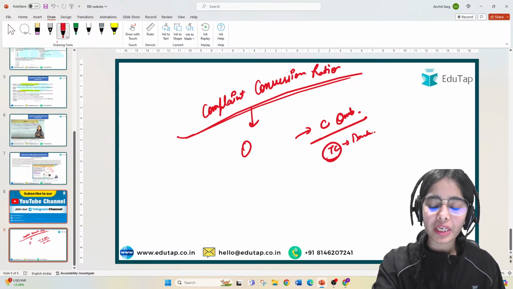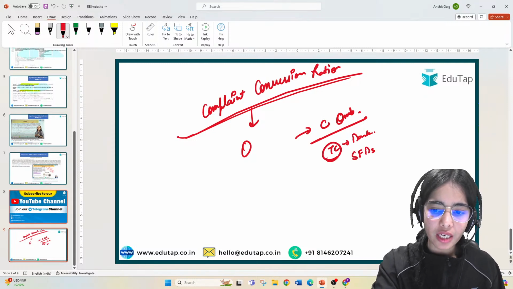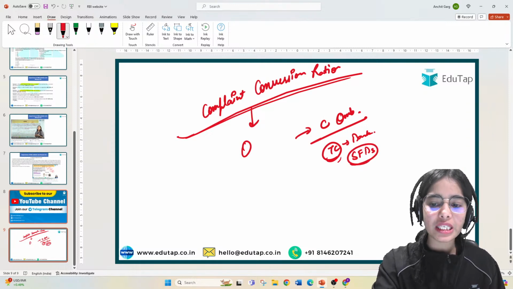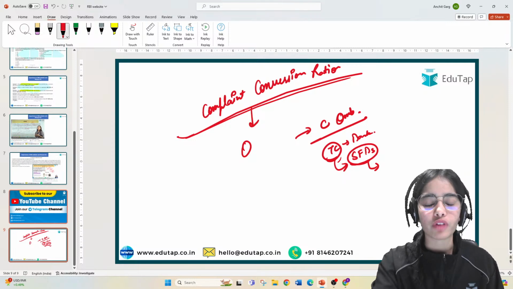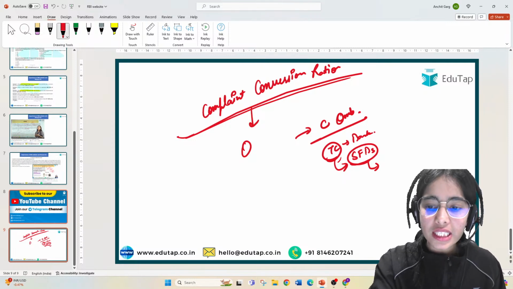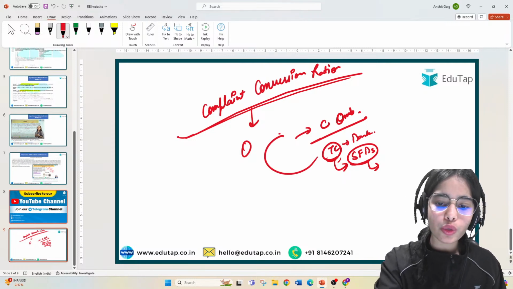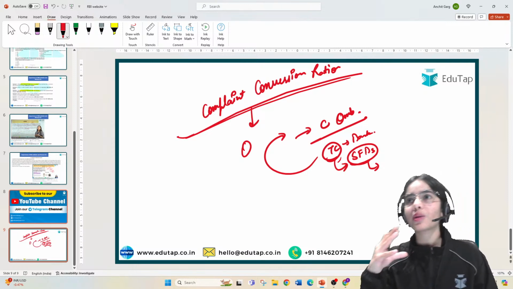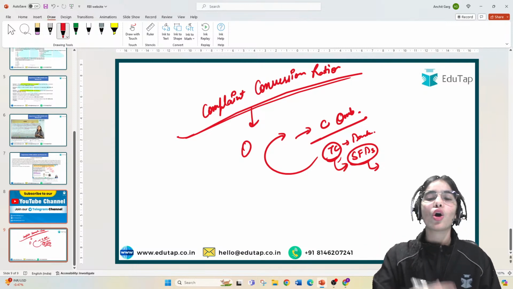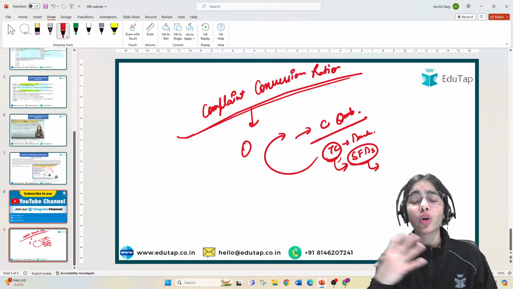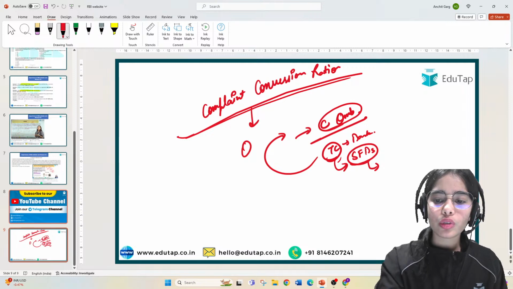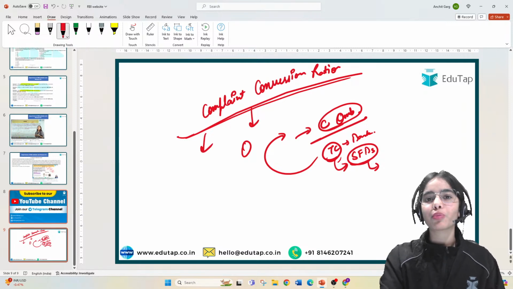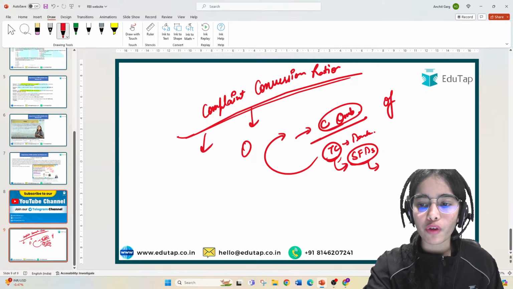So out of the total complaints that are received by the small finance banks, many of the complaints are being resolved by the small finance banks only. Only some of the complaints that are not being resolved by the small finance bank, or where the complainant or the customer is not happy with the result, are going to the ombudsman. So this is the complaint conversion ratio from the point of view of the offices of the RBI ombudsman.